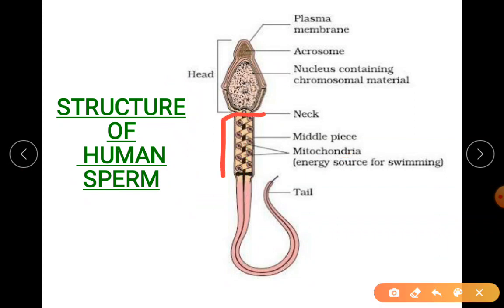So this is the middle piece now. As I've said, the axoneme is continuous till the tail, till the end. So your middle piece consists of your mitochondria, which are spirally arranged.